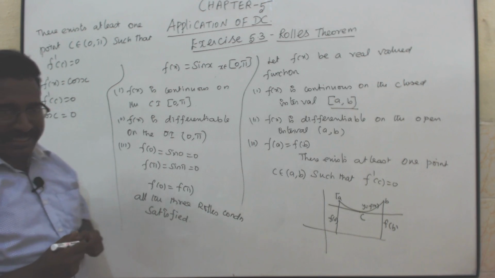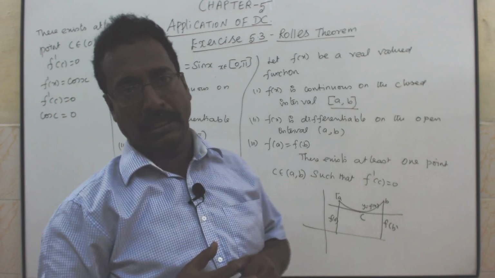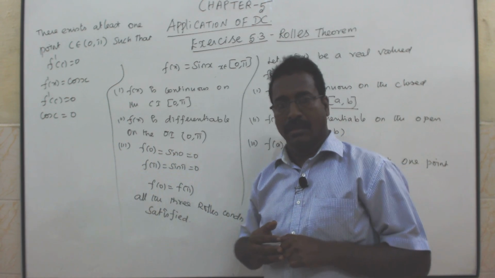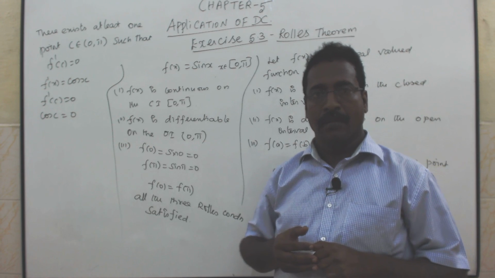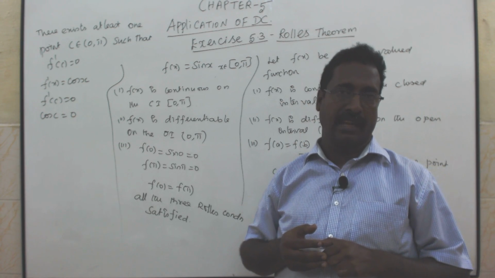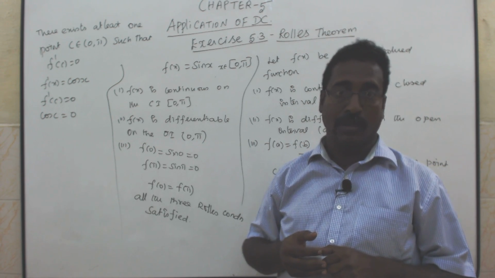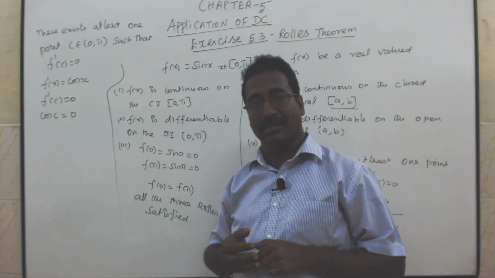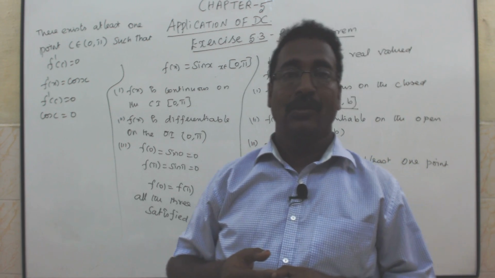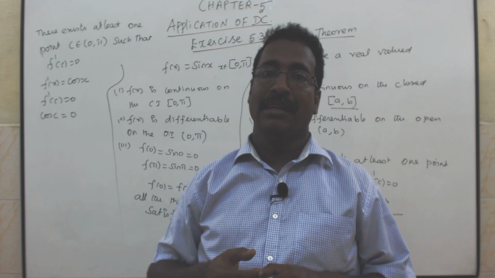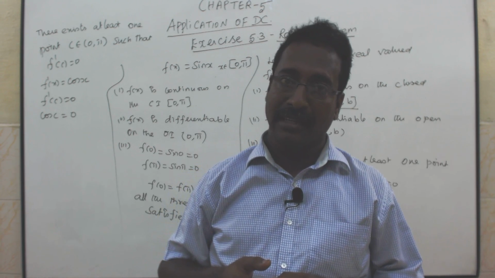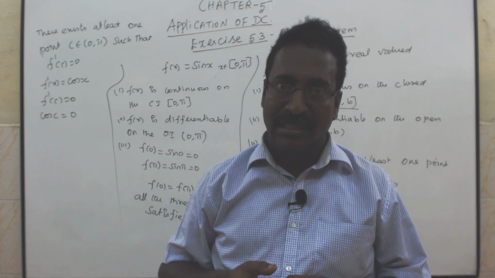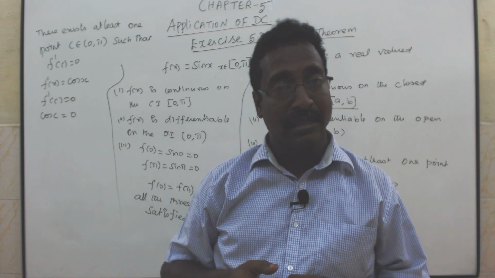Already you studied this in 11th standard trigonometry, the general solutions. Sin theta equal to sin alpha, theta equal to n pi plus minus 1 power n alpha. Cos theta equal to cos alpha, theta equal to 2n pi plus or minus alpha. Tan theta equal to tan alpha, theta equal to n pi plus alpha. Sin theta equal to 0, theta equal to n pi.